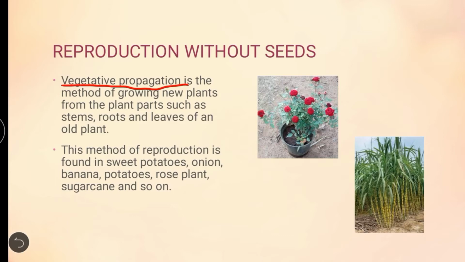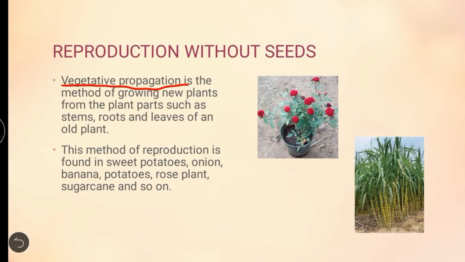Then the rose plant. If we cut a stem of the rose plant and place it into another pot, it will grow into a new plant. Then sugar cane. Through the stem of the sugar cane we can produce a new plant. So reproduction without seed is called vegetative propagation.